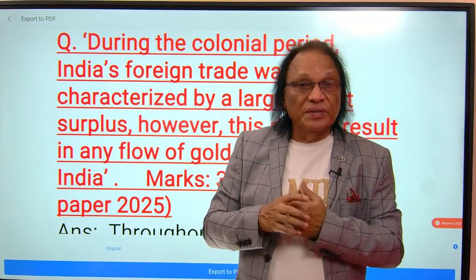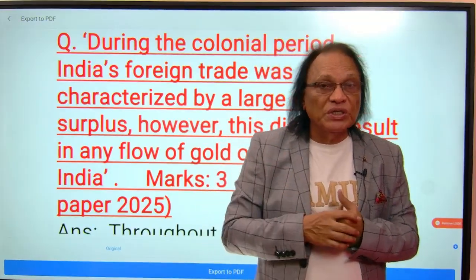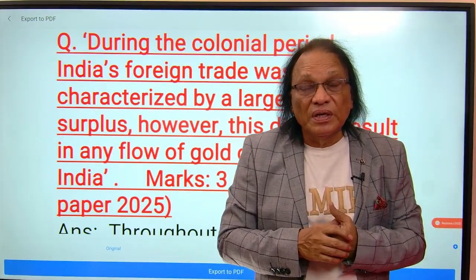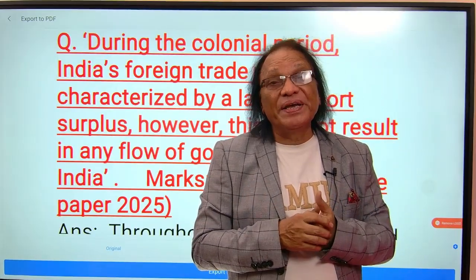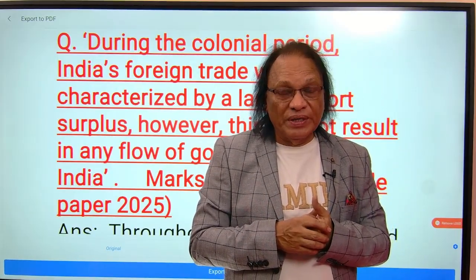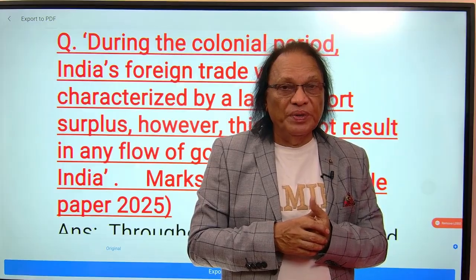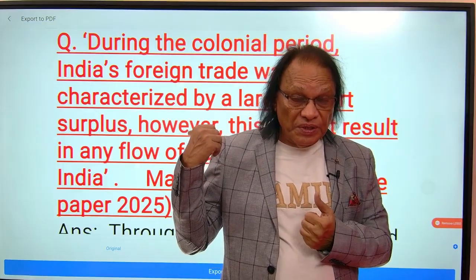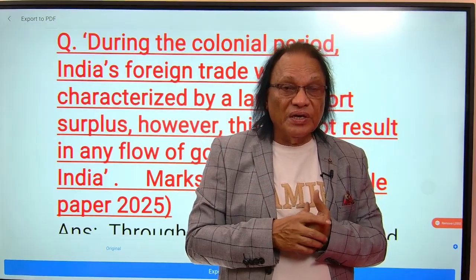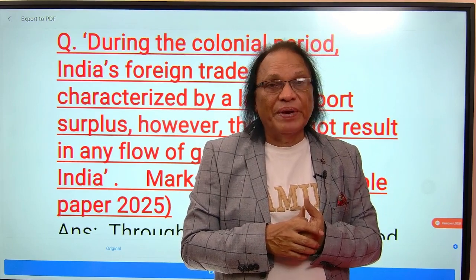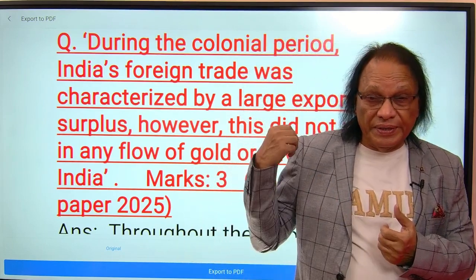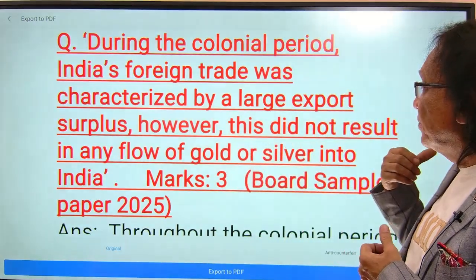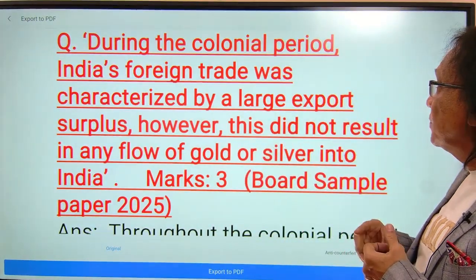To show this, I picked up 2 questions from this year's sample paper issued by CBSE to make you understand how your answer should be. The same question they asked in previous years in a different manner. Now look at this question, read carefully. I go off the screen here, I'll read the question, please see here.